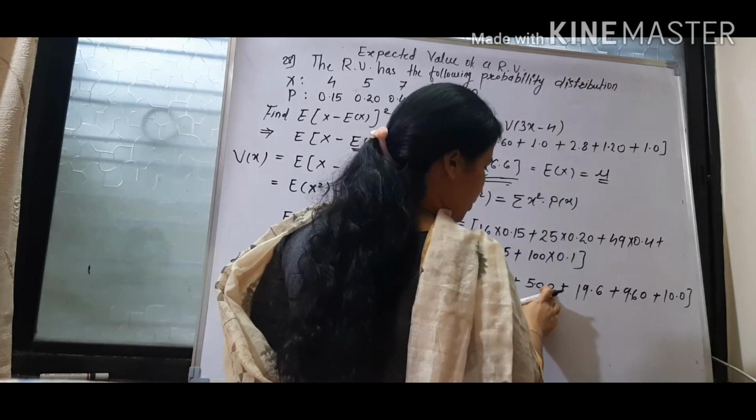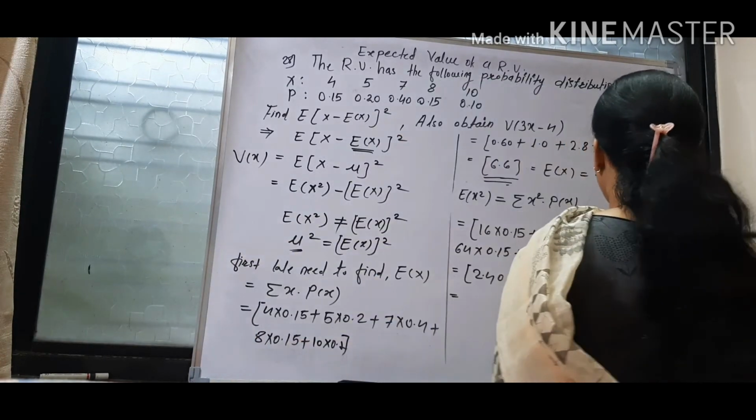0, 0, then here second digit is not given, 0, 0.